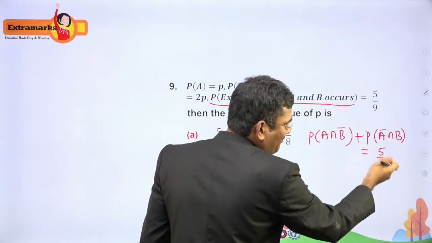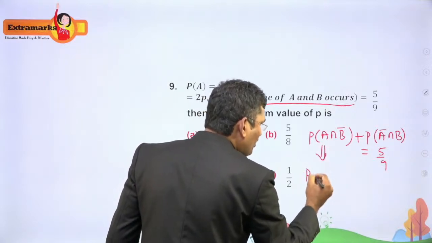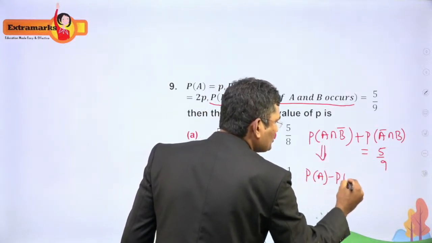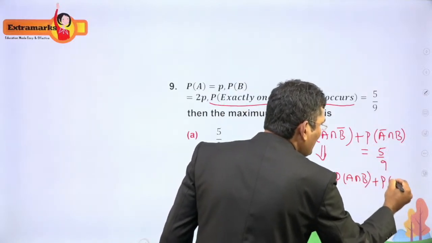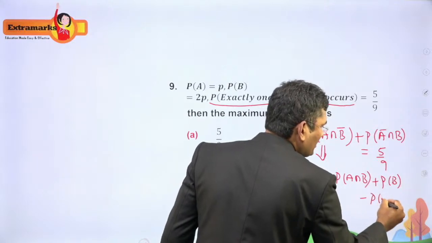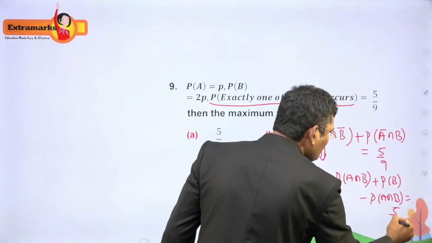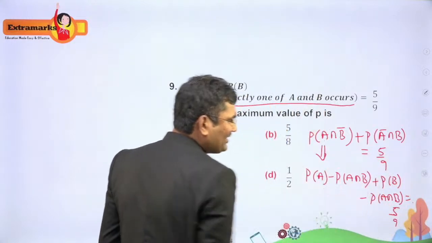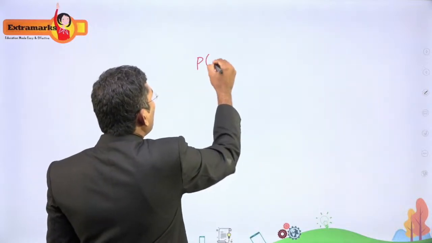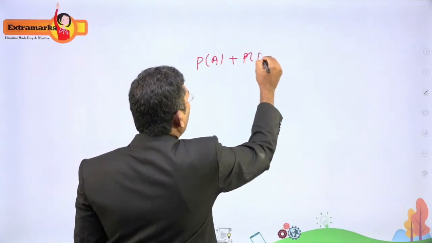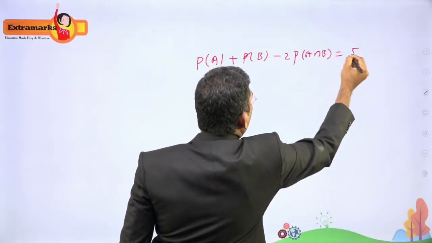So this can be written as P(A) minus P(A ∩ B) plus P(B) minus P(A ∩ B). This is the formula for P(A) minus P(A ∩ B), and the formula for P(B) minus P(A ∩ B), and this is equal to 5/9, as given. So you can see A ∩ B is repeated two times. So this can be written as P(A) plus P(B) minus 2 times P(A ∩ B) is equal to 5/9.